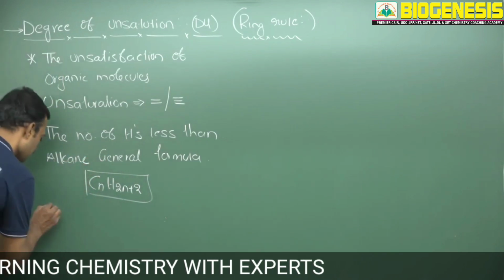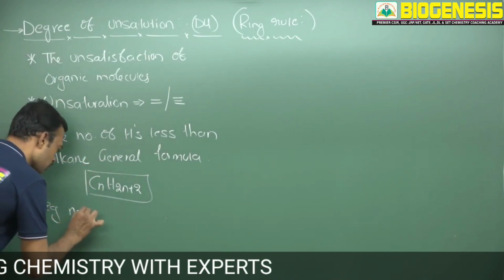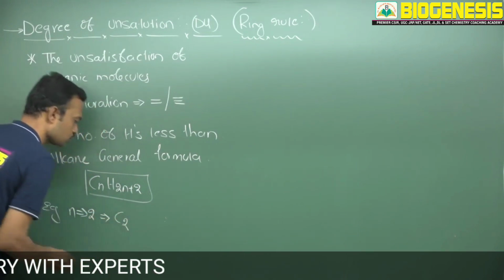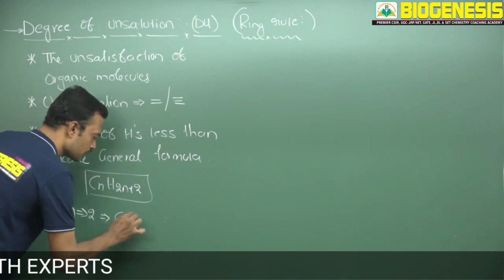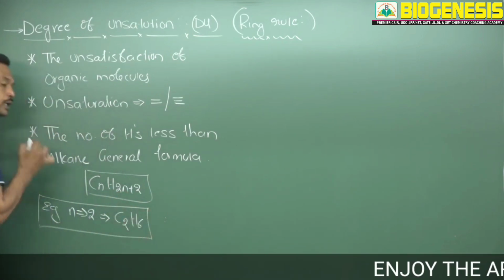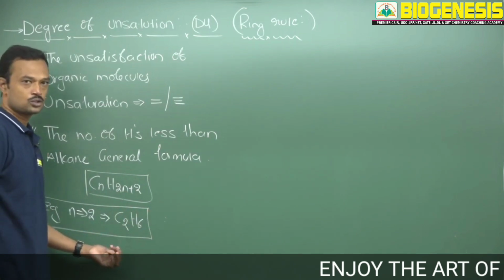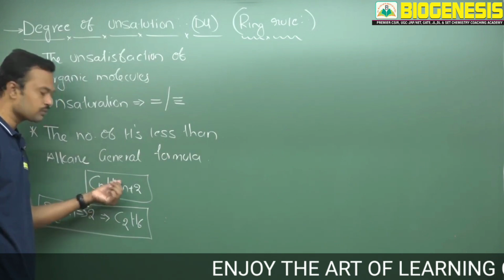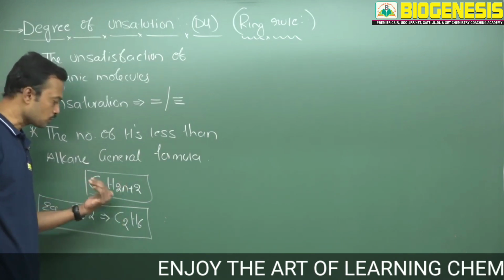Suppose I take n equal to 2. So the number of carbons is 2. 2 into 2 is 4, plus 2 is 6. So this is the alkane general formula, where you will not expect any kind of double bond. If any hydrocarbon part carries 2 carbons, first you compare with the alkane general formula by substituting in this formula.